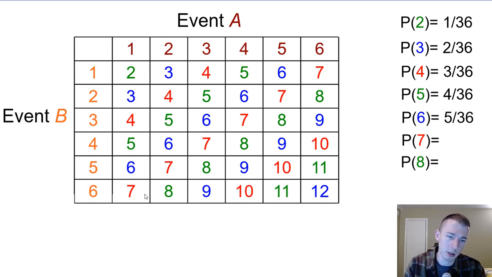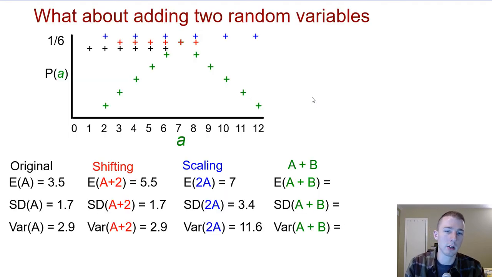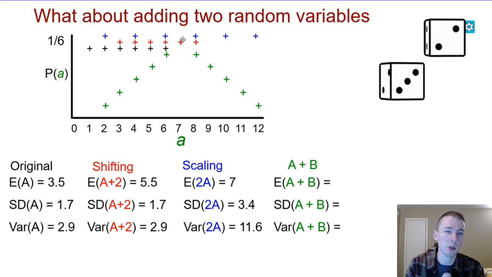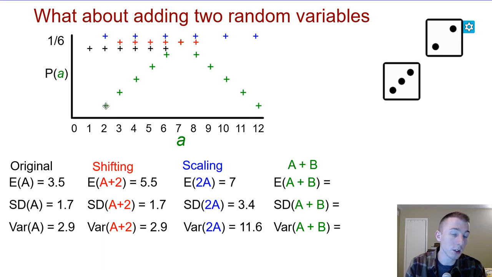Then the most is going to be this diagonal, which is 6 ways to roll a 7, and then it goes right back down. So then it goes to 5 out of 36, 4, 3, 2, and then back down to 1. So when we graph it out, we actually get a shape which is a triangular distribution, and it's called that because it's the shape of a triangle. So we go from 1 out of 36, 2 out of 36, 3 out of 36, 4 out of 36, 5 out of 36, and then 1/6, which is 6 out of 36, and it goes right back down.